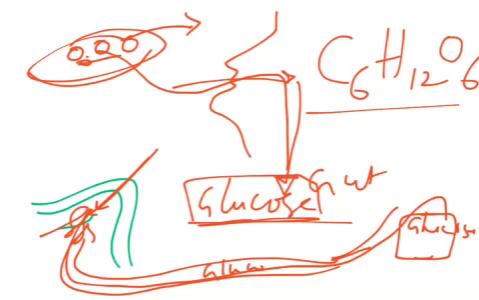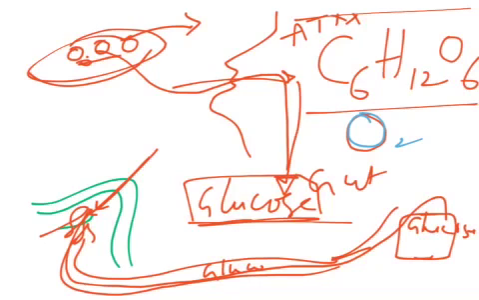Glucose, we can say it can give energy. So how does it give energy? I compare glucose with an ATM machine. To withdraw the money, we need an ATM card. Who is the ATM card? Oxygen is the ATM card.